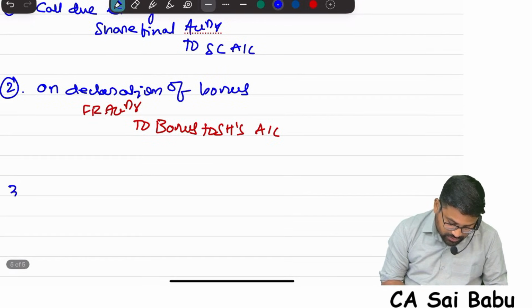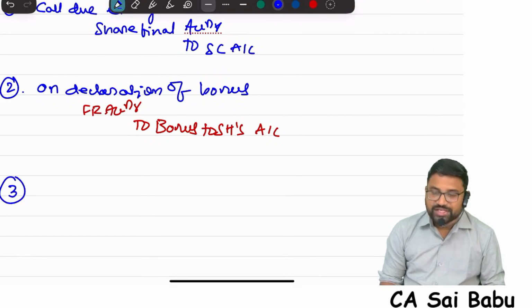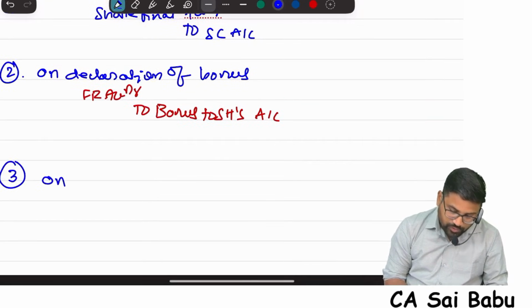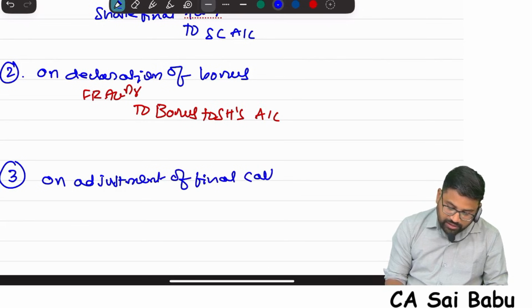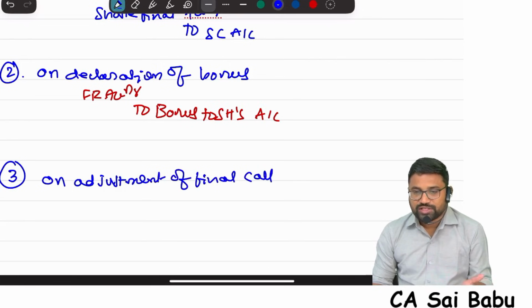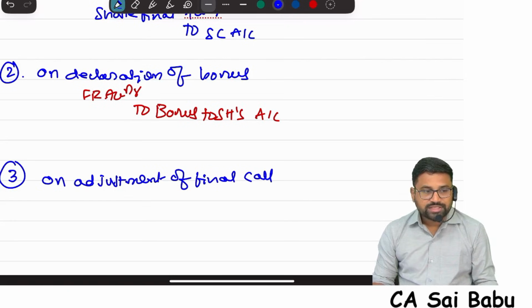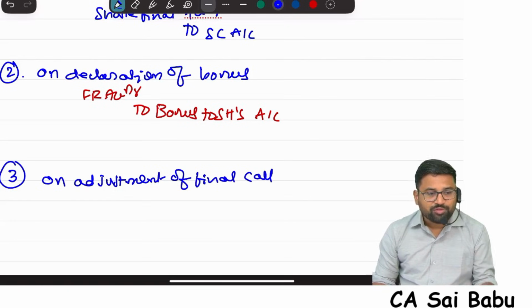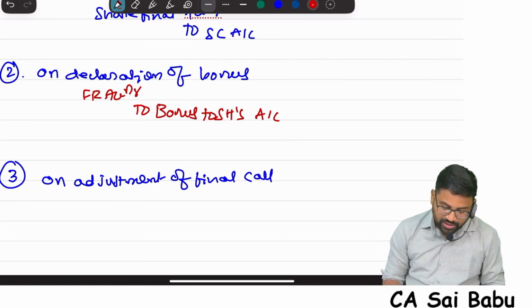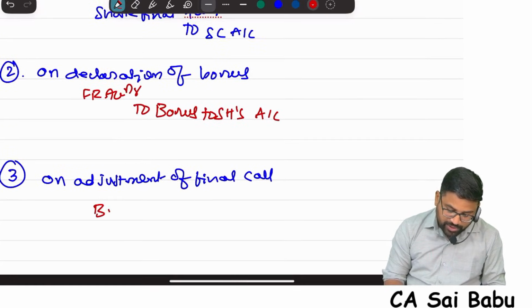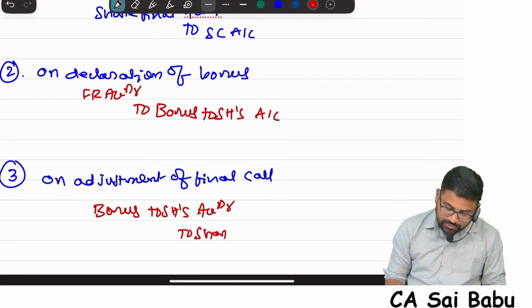Now see this. This bonus is adjusted with the share final call. On adjustment of the final call, that means here in the second case, simply for this final call we are giving bonus. This final call itself is bonus. As a shareholder you are not required to pay; the company is giving you in the form of bonus. So what is the entry for adjustment? Bonus to shareholders was credited, now it will be debited, and the share final call account will be credited.